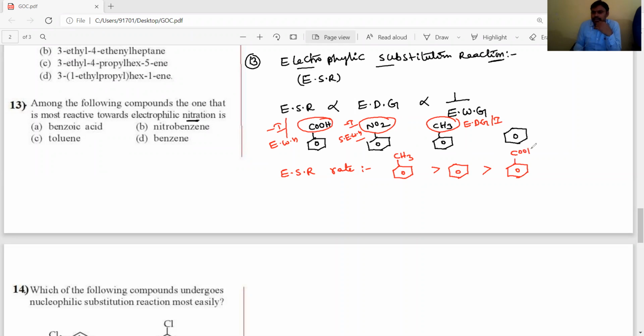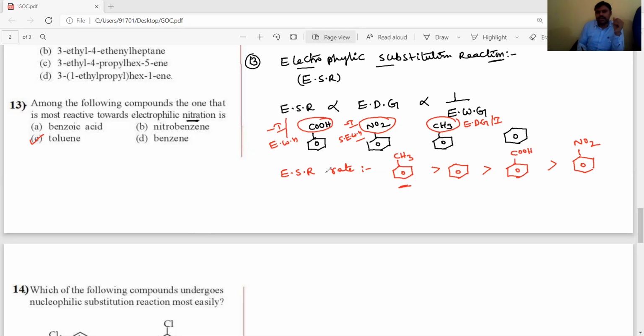I am giving the order among these four. So the answer, the one more reactive towards electrophilic nitration, is toluene, the third one.